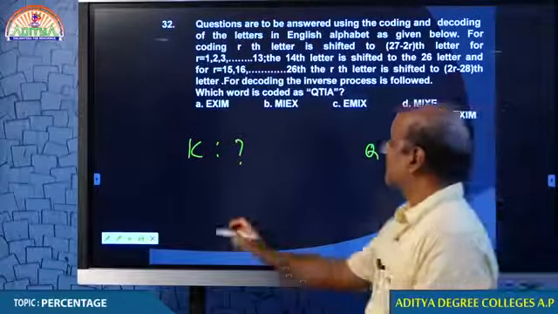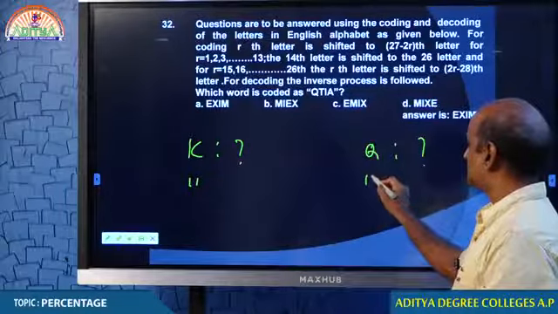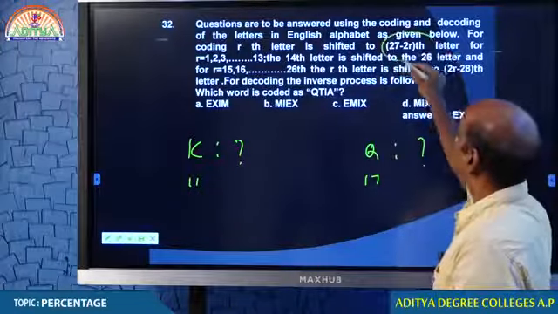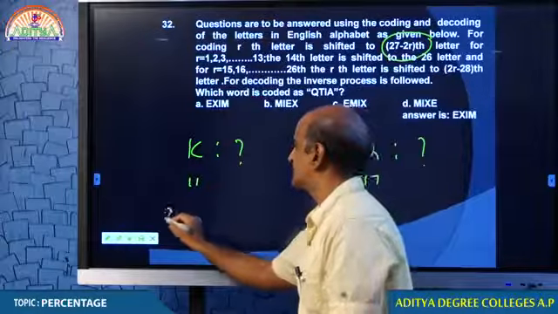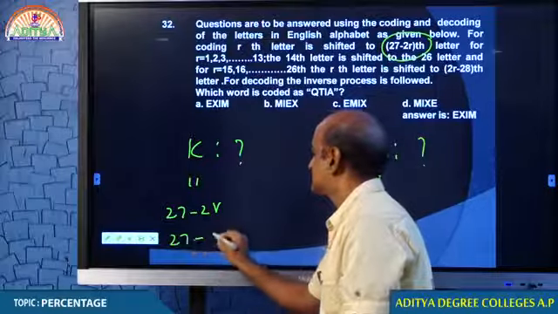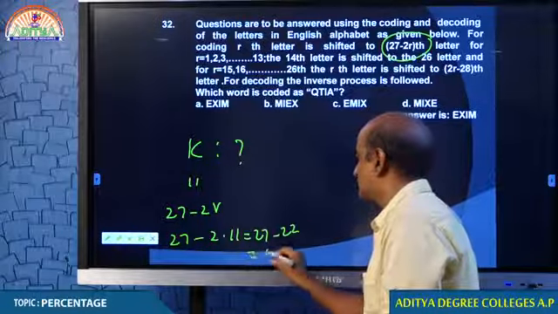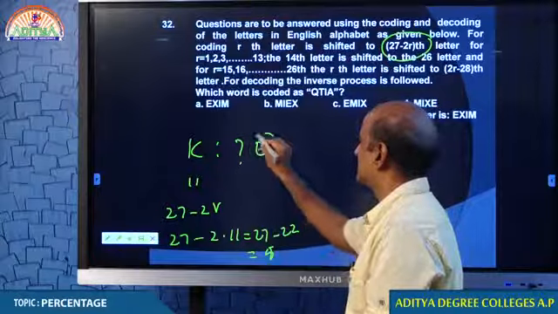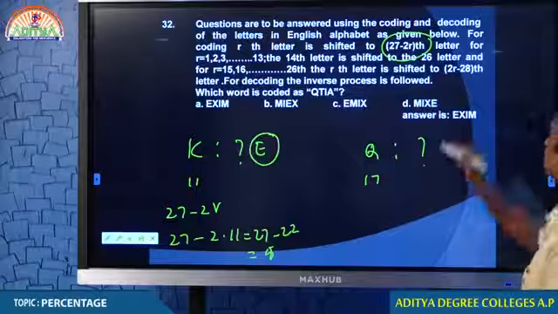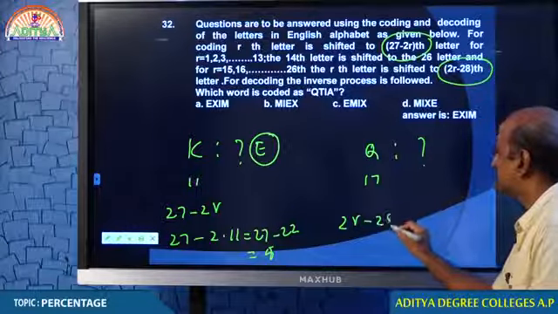K's place value is 11, Q's place value is 17. Up to 11 we can make use of the condition 27 minus 2r: 27 minus 2 into 11, 27 minus 22, that is 5. Remember, the fifth letter is E. After that we need to use the condition 2r minus 28.